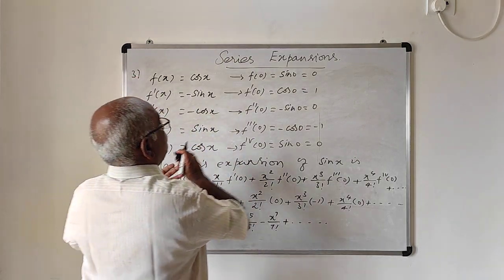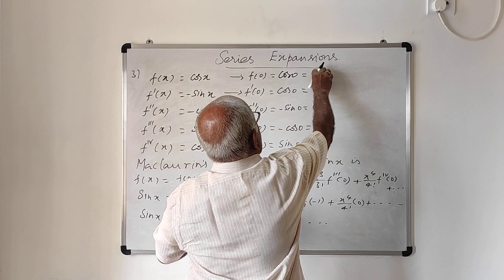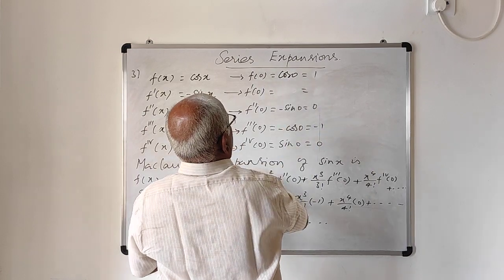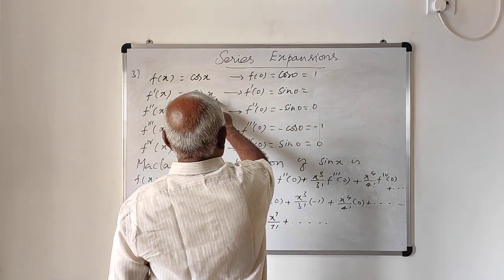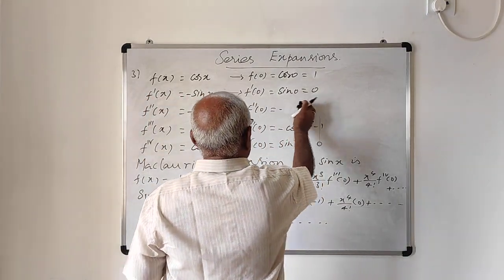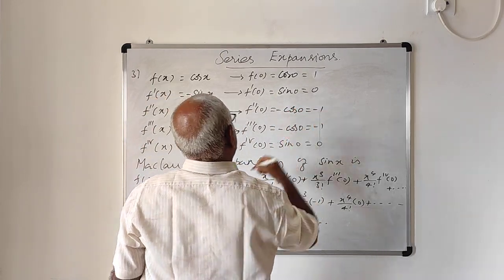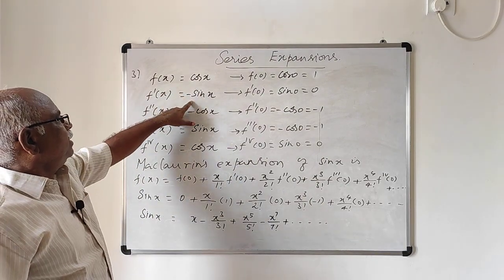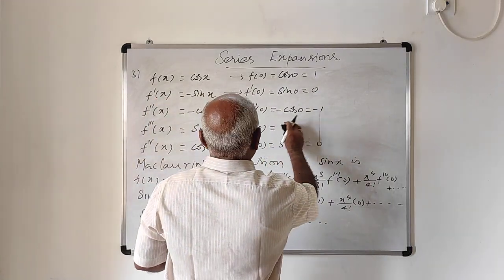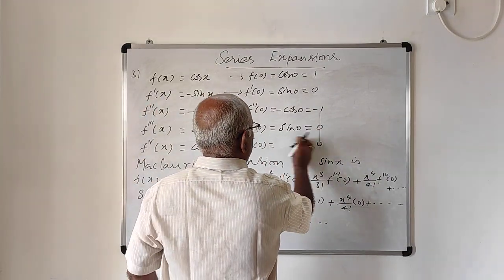Similarly, f of 0 is cos 0, that is 1. For cos x, f of 0 is 1. f dash of 0 becomes minus sin 0, which is 0. f double dash of 0 is minus cos 0, that is equal to minus 1. The third derivative is sin 0, again 0. The fourth derivative, cos 0, is again 1.